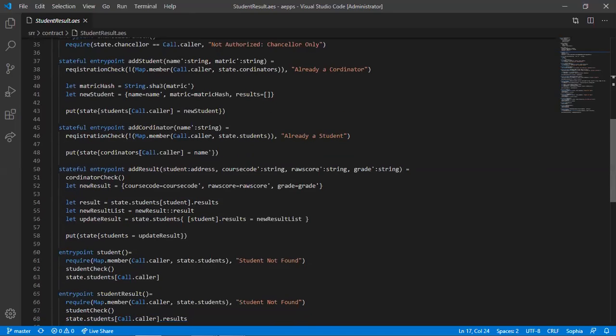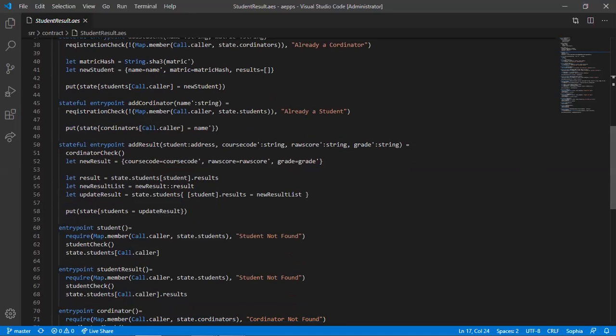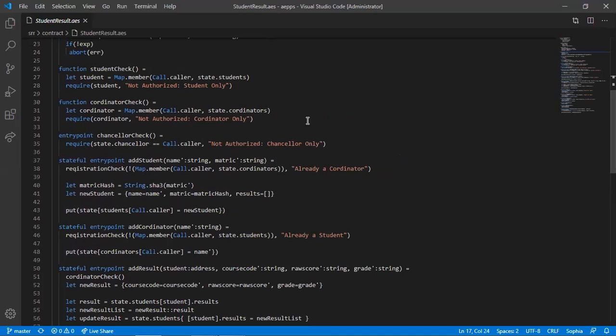Then it's creating the add results option where it's getting the student address, then the course code, the raw score, the grade as a string, while the student here is an address. Then it's calling this coordinator check, which is here. If this person is not the coordinator, bring out this error that is raised.